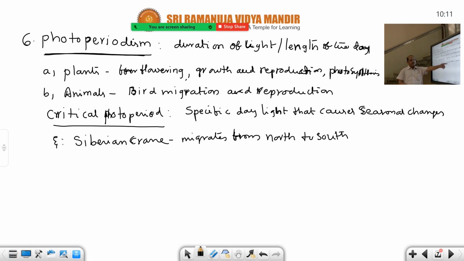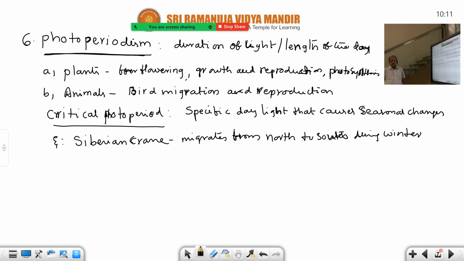But the Siberian crane moves from north to south during winter. Better you mention this: during winter, we give accommodation to these Siberian cranes in Rajasthan, Bharatpur Bird Sanctuary. That is a host for these migratory birds. Bharatpur Bird Sanctuary, also called Keoladeo Ghana National Park.